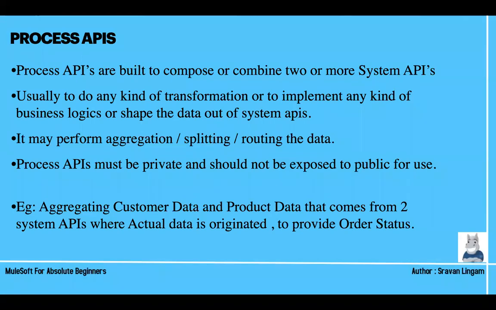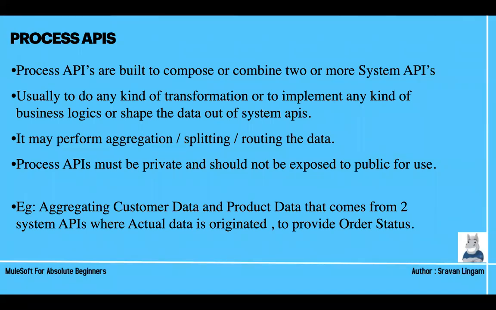Now, if you want to place an order, you need to combine these two things. Without that, the order cannot be placed, isn't it? The order should be placed, and the product should be delivered to this address. Now I need to combine these two things. So those kinds of operations you can do at process level APIs. So again, whatever APIs that we are building here can be named as process APIs.